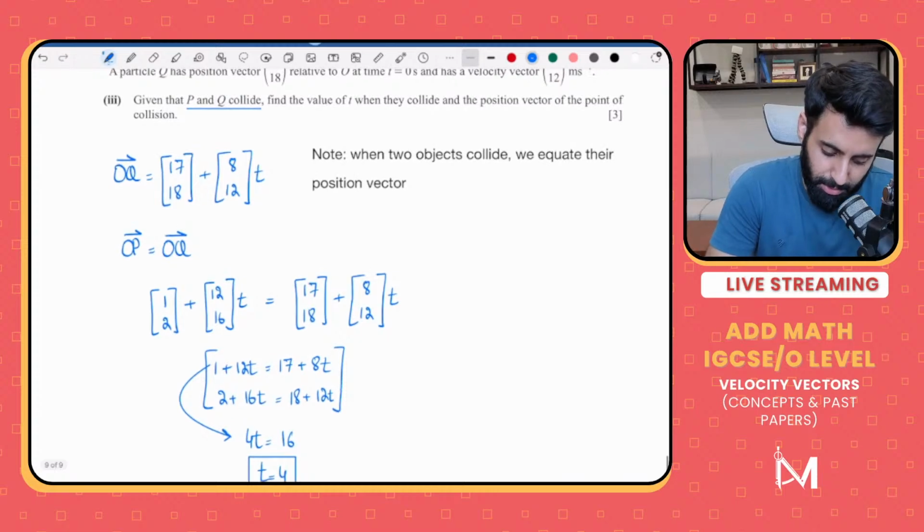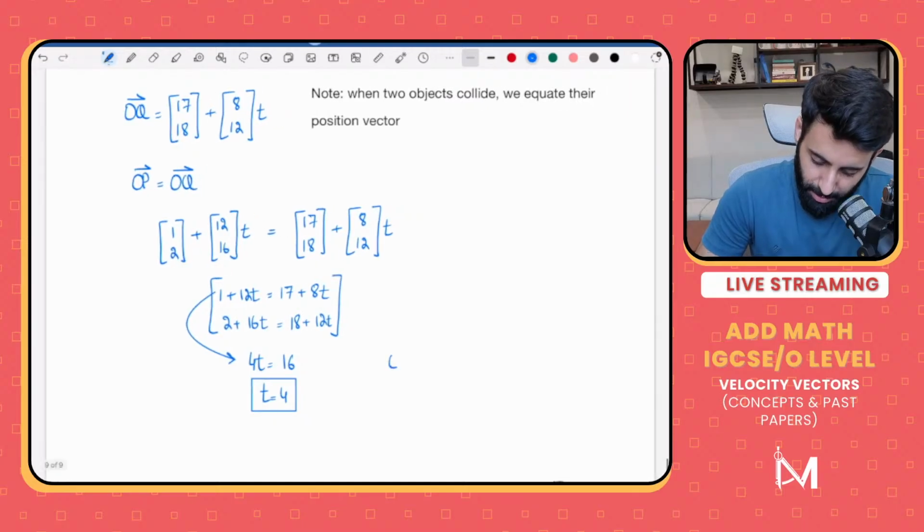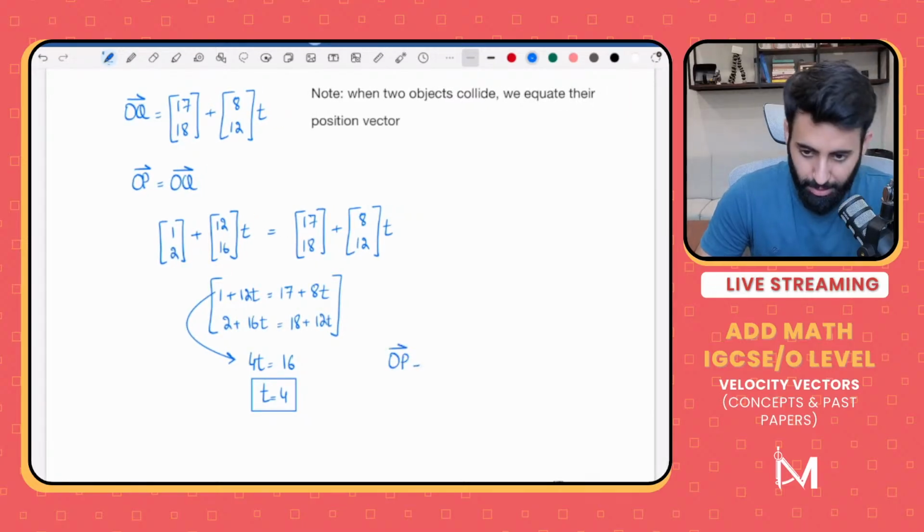We're also supposed to find out the position vector of the point of collision. So to find the position vector of the point of collision, take this value of t and plug it in any vector that you like. You can plug it in OP, you can plug it in OQ. Why is that? Because they're colliding. The position vector at t equal to 4 must be the same.